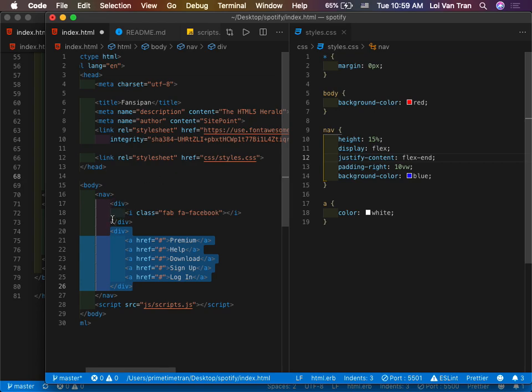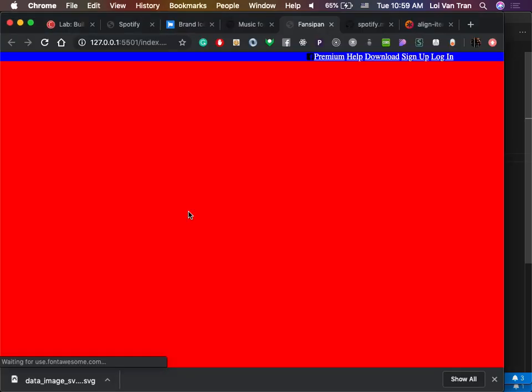So let's just say this div right here, the first one with the Facebook icon, let's just make sure the icon renders correctly. You can see it right there, right? So now you guys can see that our icon in the top left is pushing to the far right. But we want this icon to be in the far left, right? And then everything else to be on the right.